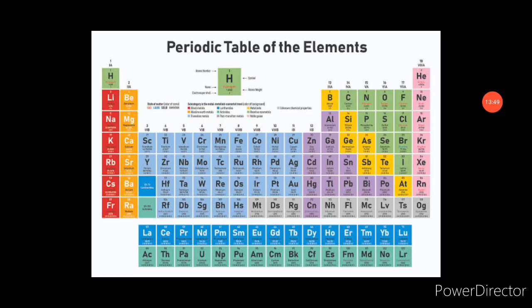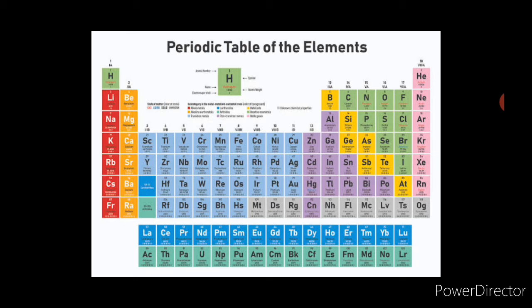Now we know that the electrons in an atom occupy these shells, isn't it? These shells are also further classified into subshells, and the electrons are distributed in these subshells, which are given the symbols S, P, D and F. Based on the arrangement of the electrons in these subshells, the elements of the modern periodic table are classified into 4 blocks, namely the S block elements, P block elements, D block elements and F block elements.